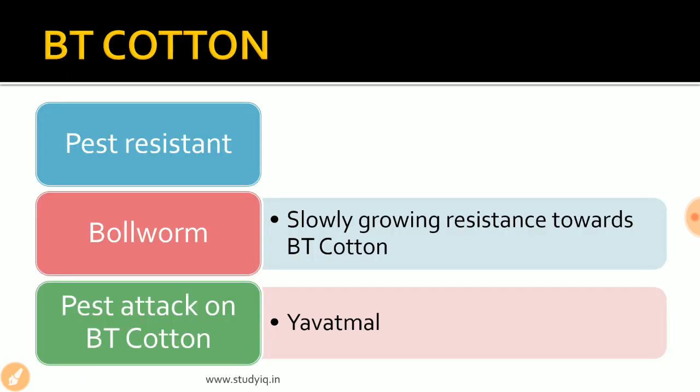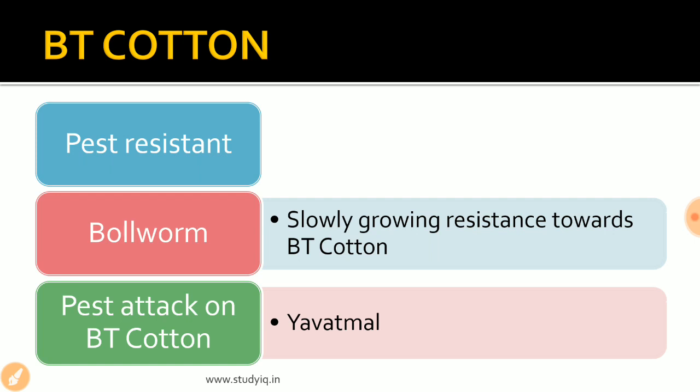But now, as BT cotton is being grown more and more, the pests that attack the cotton crop are developing resistance against it. Earlier the strength of BT cotton was that it was pest resistant, but now the pests are undergoing different sorts of genetic mutations, single point mutations, multi-point mutations.